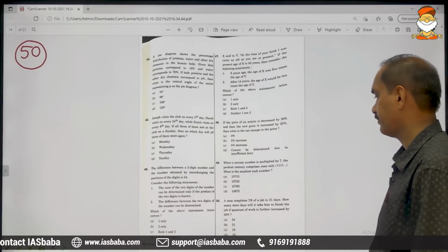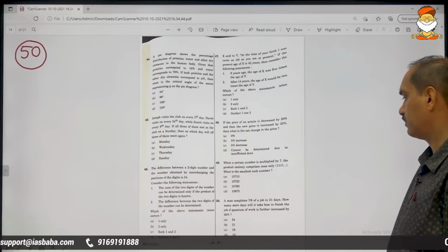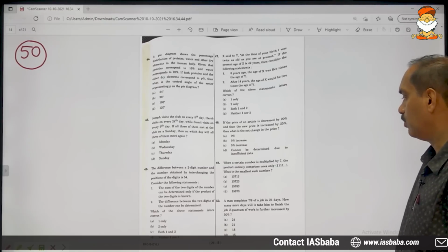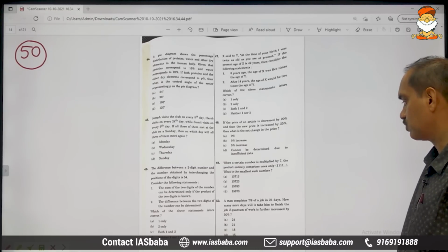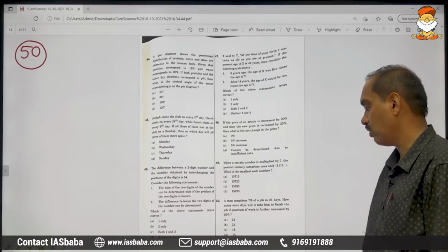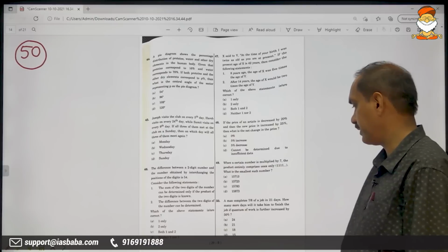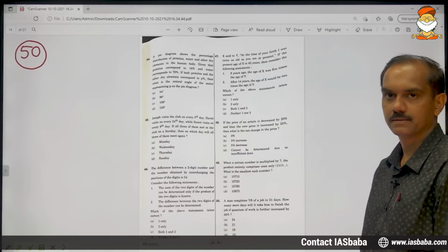The 50th problem. A man completes 7/8 of a job in 21 days. How many more days will it take him to finish the job if the quantum of work is further increased by 50%?